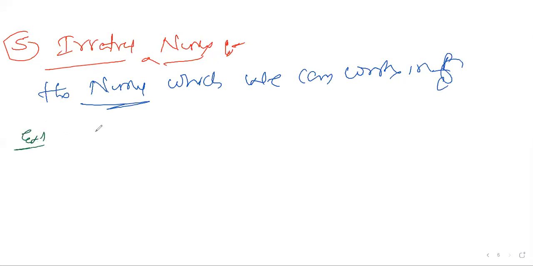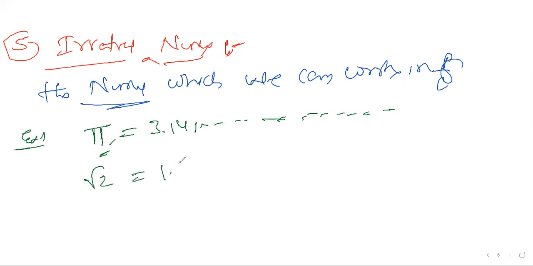Let us take pi, the value of pi. The value of pi is not exactly 22 by 7. It's 3.14 something, it keeps on going. It is not an endless process... it is not ending. This comes under irrational numbers: pi, or else we have the example root 2 also.